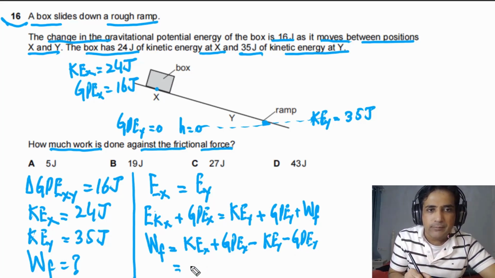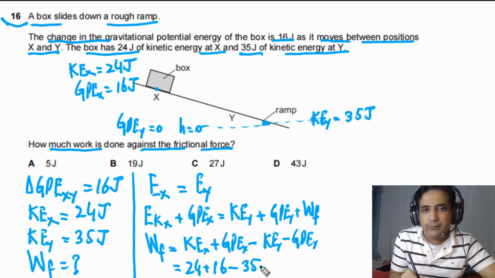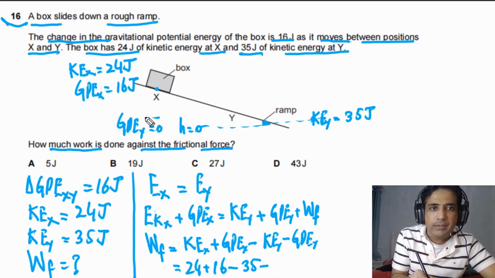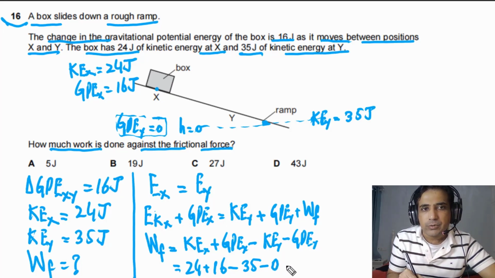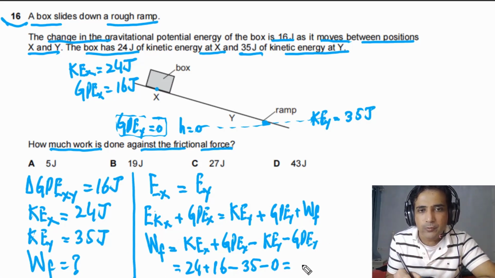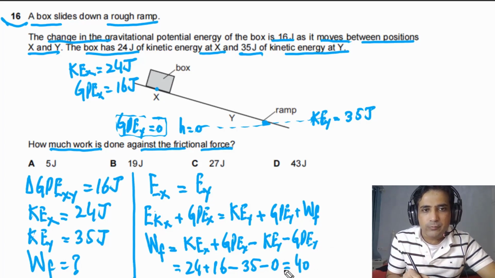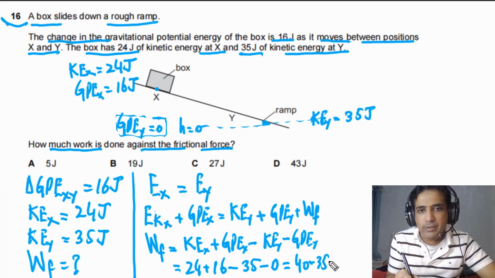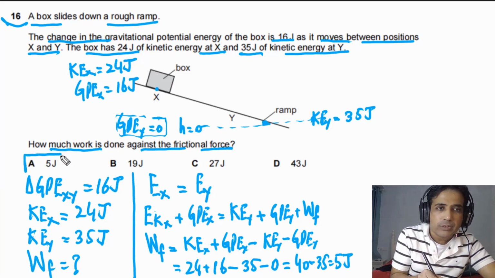KE at X is equal to 24 joules, GPE at X is equal to 16, KE at Y is equal to 35, and GPE at Y is equal to 0 because this is at the reference line. Now we solve for WF, the work done against friction force. 24 plus 16 is 40, 40 minus 35. So the final answer is equal to 5 joules. So the answer for this question is A.